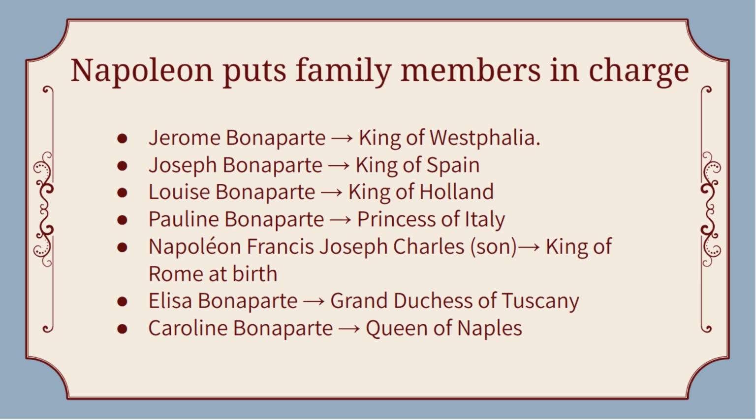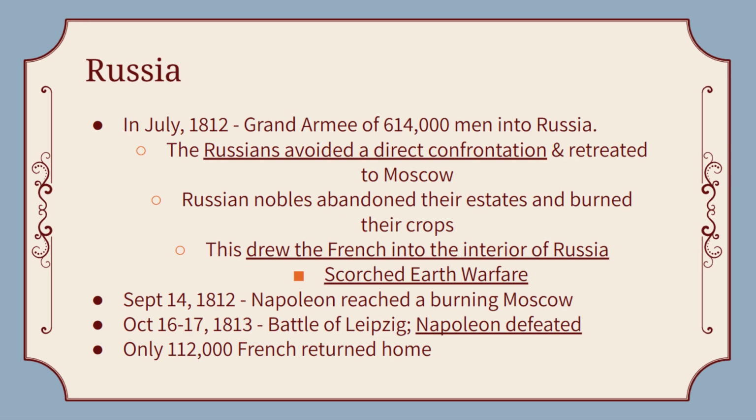Something to note about Napoleon: he doesn't trust a lot of people, but the people he does trust are his family. And you'll see that every time he's taking over a new place, he puts a member of his family in charge of that region. So it's not just his brother Joseph in Spain. It's almost everywhere he's taking over, he's leaving behind one of his family members to report back. Which brings us to Russia, his greatest defeat.